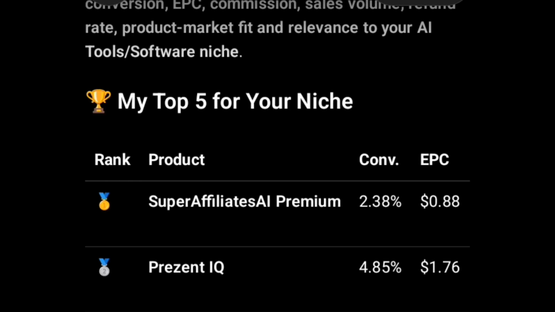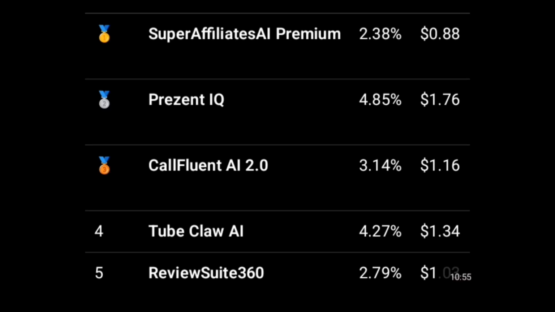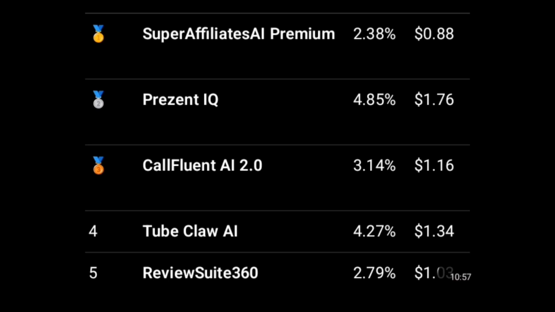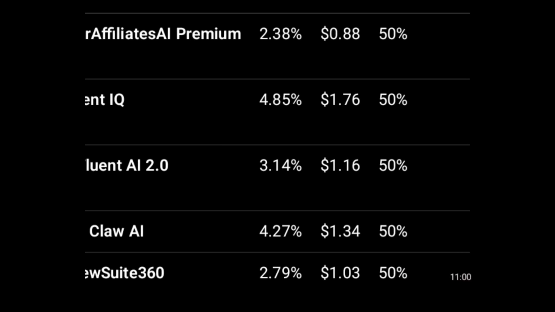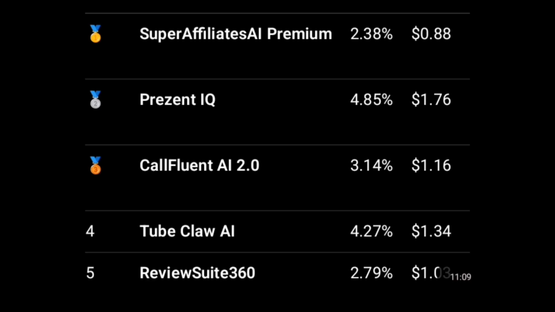And the second one is Presence IQ. Conversion rate is 4.85%. EPC is 1.76, 50% commission. The third one is Confluence AI 2.0. Conversion rate 3.14%. Then EPC 1.16. We have the next one, Claw AI, 4.27.